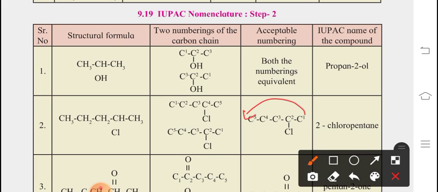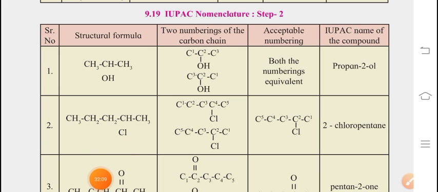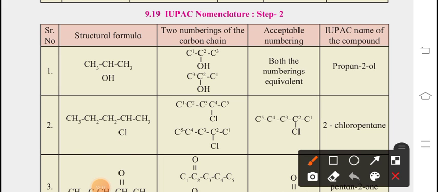Now what about numbering? As I said, how do we write the IUPAC name of the compound? Suppose OH is there, and we select this carbon chain. How many carbon atoms are there? 3. So what is the name of the parent? Propane, obviously. Now next, where OH is attached to that carbon, tell me the numbering. Obviously 2. And what is there? OH means alcohol. With the ending part we have to write OL.